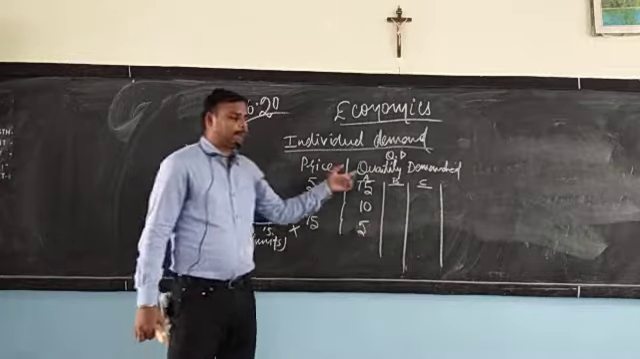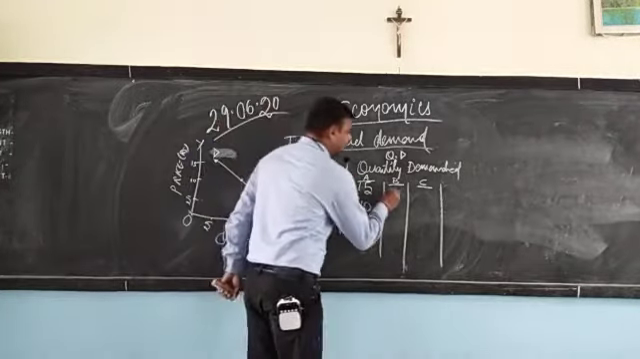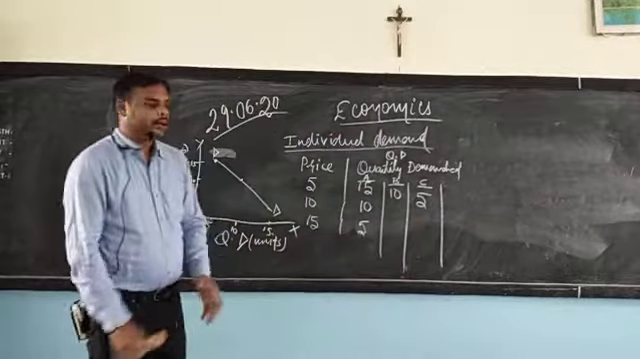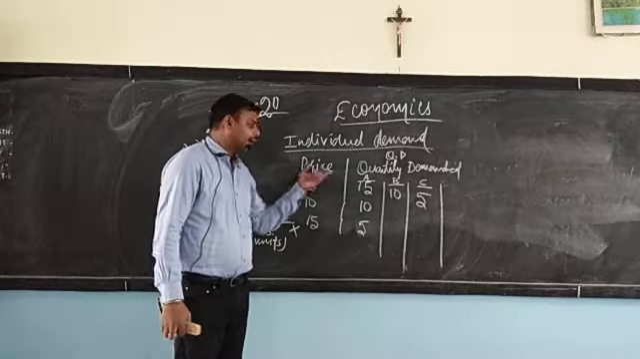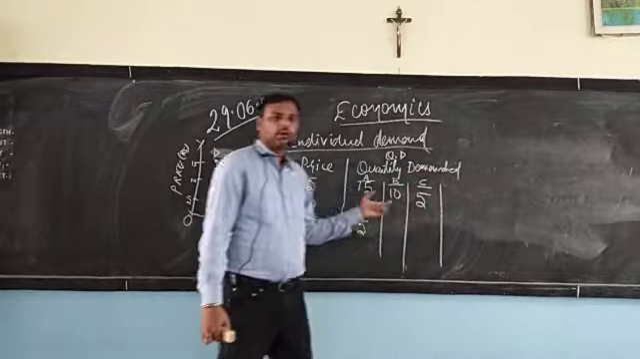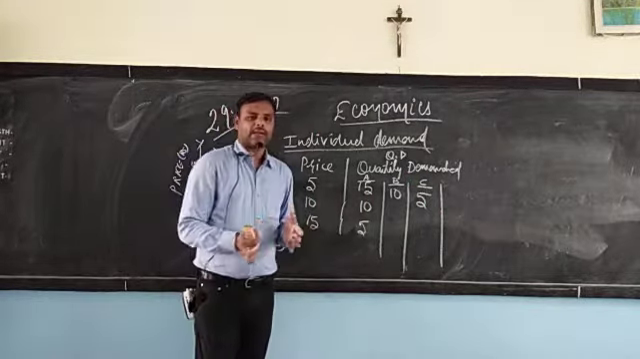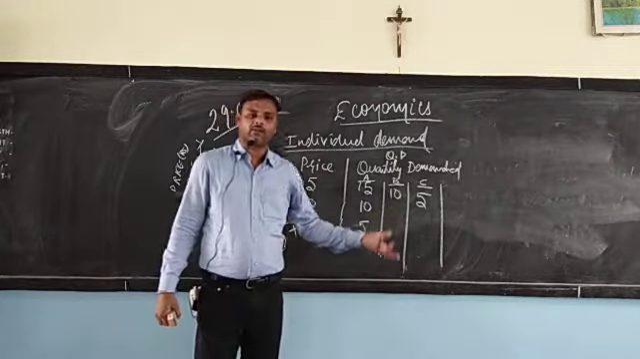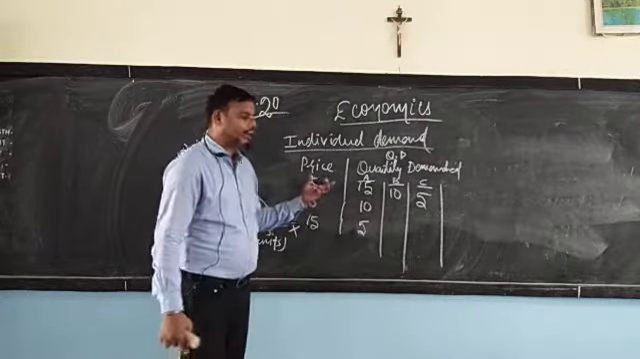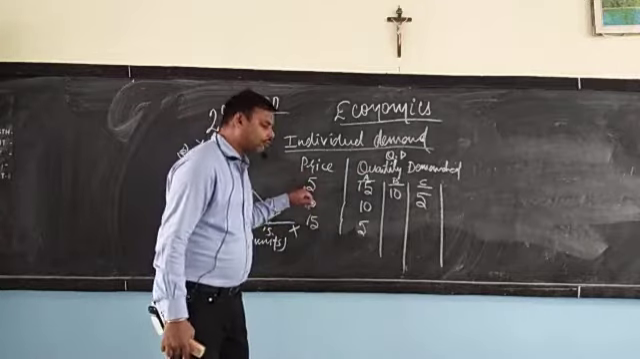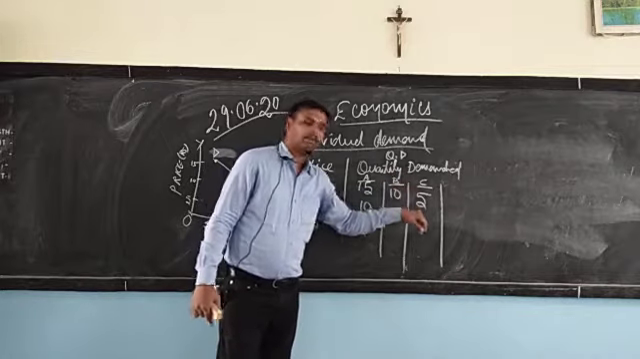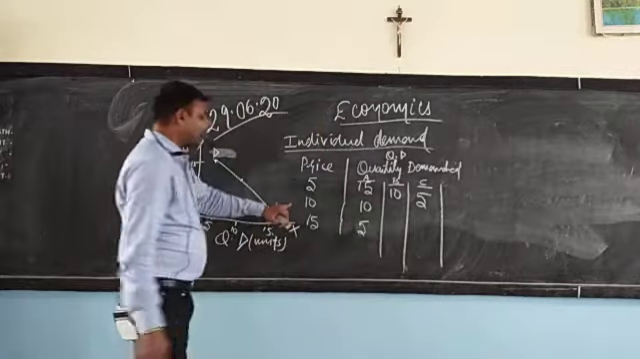At rupees 5, A purchases 15 units, B may purchase 10 units, and C may purchase 5 units. So at a particular price, we as consumers purchase different units. This totally depends upon our earning capacity, our income status. So at rupees 5, Mr. A purchases 15 units, Mr. B purchases 10 units, Mr. C purchases 5 units.